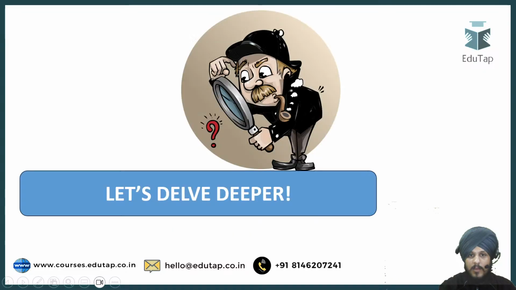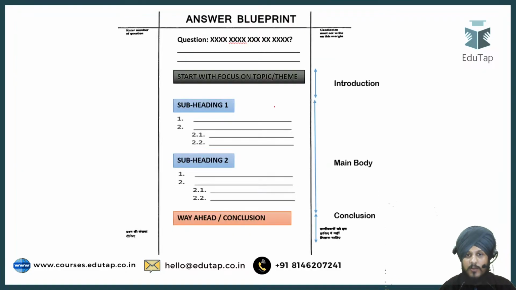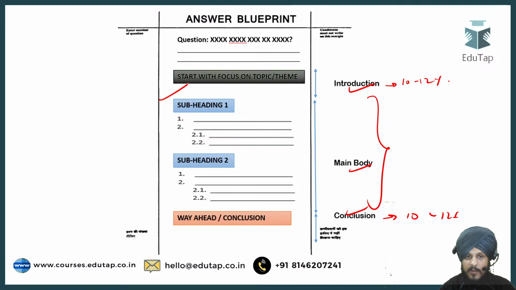So let us see. This is how you're going to write your answer, by dividing it into introduction, body and conclusion. Introduction has to be written within 10 to 12% of the total word limit. The same rule is for the conclusion, and the rest of the word limit shall be dedicated to the body part, where you're going to write your body with the help of different headings, subheadings, right, in the form of bullet points. I hope it is clear to you.